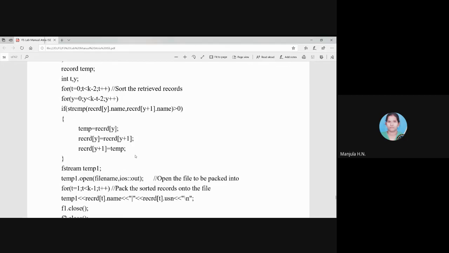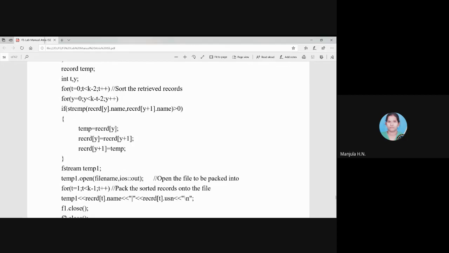After that, we have sorted the records, and then we have to store them in a file. Which file? The output file. So for that, fstream temp1. Again, temp1 is an object of fstream class. That means temp1 is an object reference we use either for reading or writing. Now temp1 of open, the file name is the output file, which we are opening with iostream out. That is, we are opening the file in write mode.